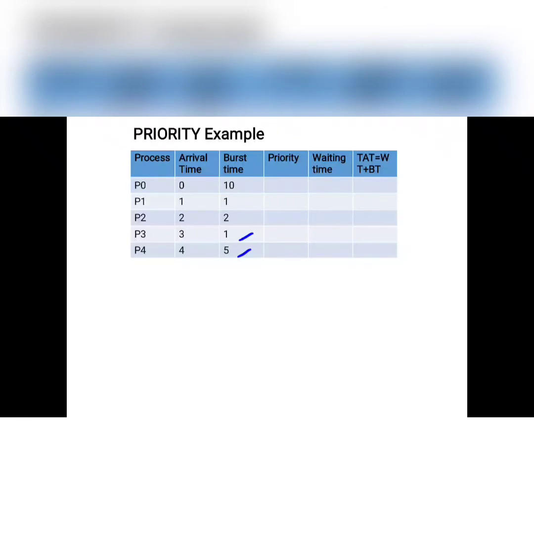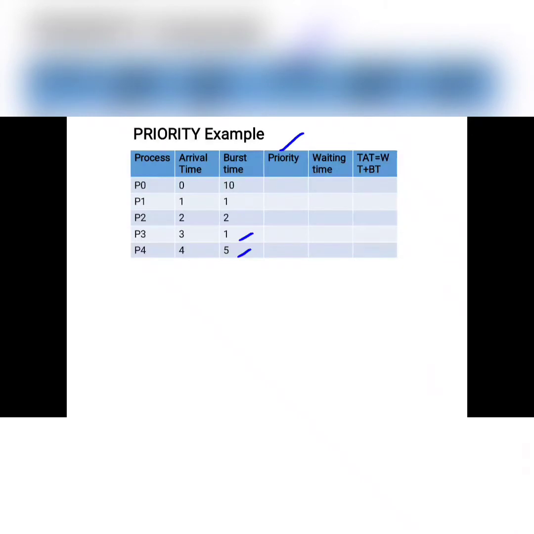The arrival time and burst time data of the processes we will use in FCFS and also in SJF. Here we are using one more technique, that is called priorities. Based on the priorities only we will execute the process, so it needs a priority for each and every process.